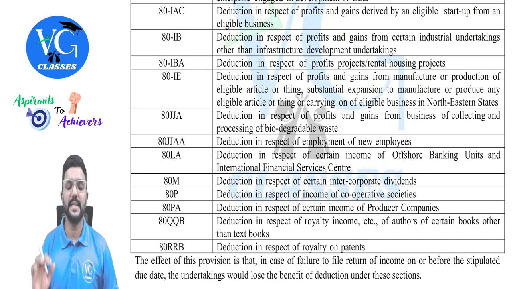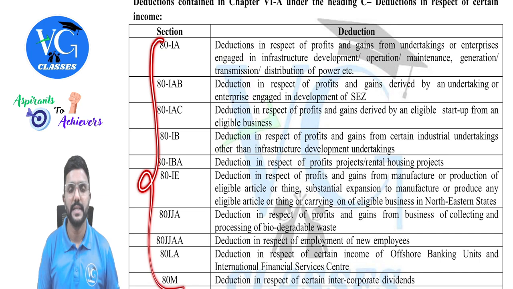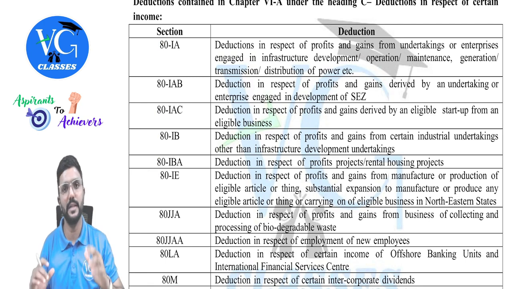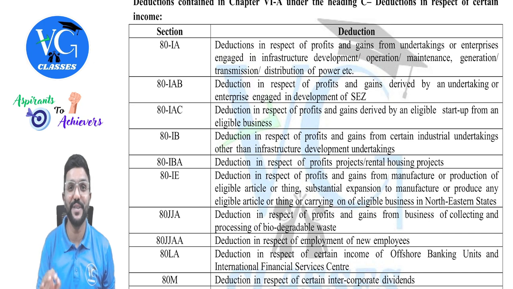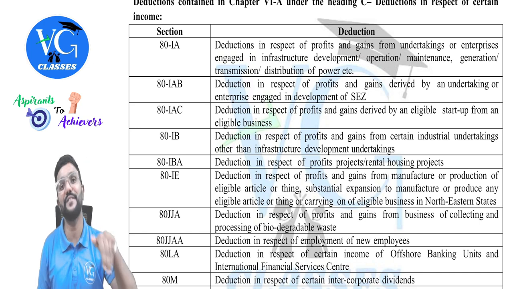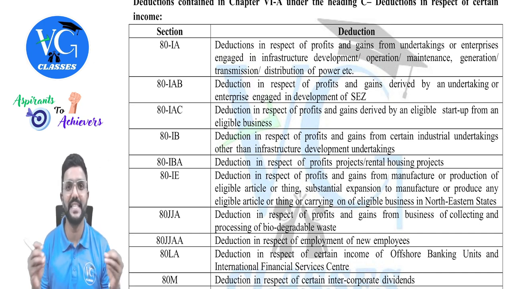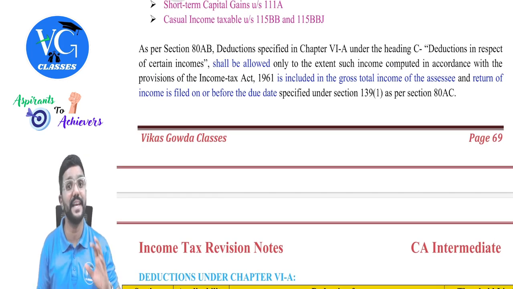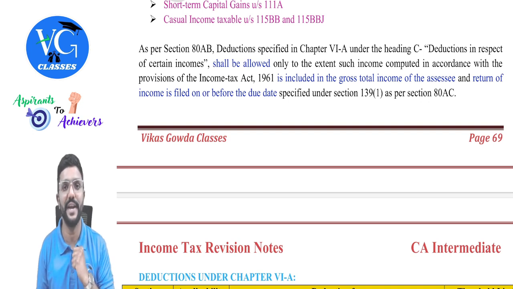So if the assessee wants to claim any of these deductions, guys, then first include the income under the respective head while computing gross total income, and then go and claim deductions. And deduction will be allowed only if the assessee is filing the return within the due date. Sir, what if by chance the assessee is filing a belated return, that is after the due date? In that case, heading C deductions will not be allowed. Even though the assessee is eligible, he cannot claim it. Got it? Yes. Similar to loss returns. Okay. Only if the assessee files the loss return within the due date can he carry forward the loss, right? Yes, except house property loss and unabsorbed depreciation. Same way here.